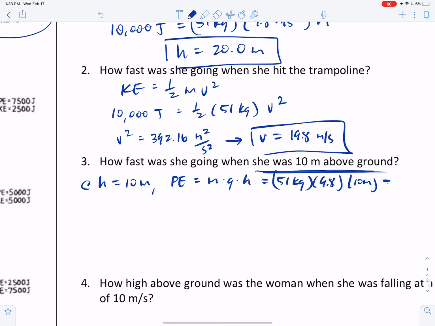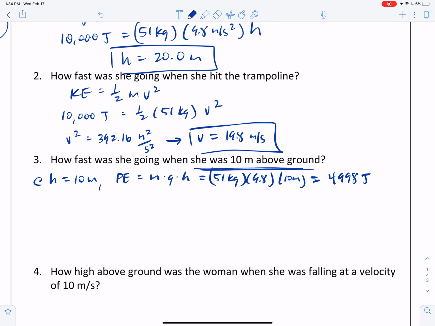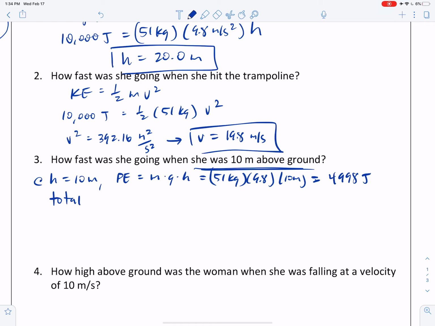And so I get that she has 4,998 joules of gravitational potential energy when she's 10 meters above ground. Okay, now, her total energy is always 10,000 joules. So I can figure out how much kinetic energy she has, right? Because the total is going to be potential plus kinetic. And I know that the total is 10,000 joules.